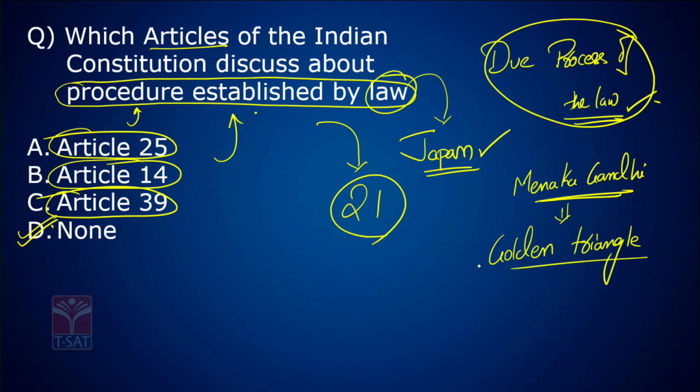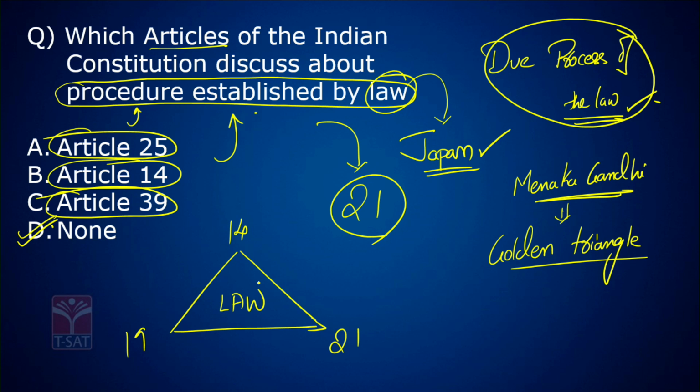According to the golden triangle theory, every law shall follow Article 14, Article 19 and Article 21. If any law is not following any of these three, then that law is considered completely unconstitutional. So, this is the golden triangle theory. I want everyone to understand.